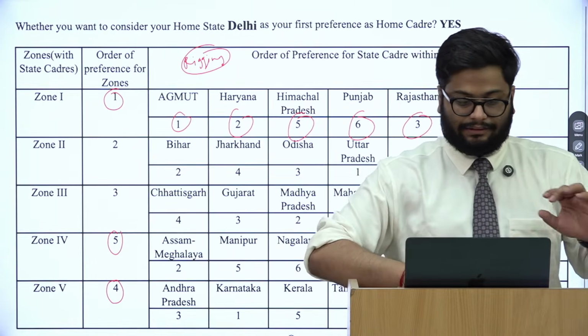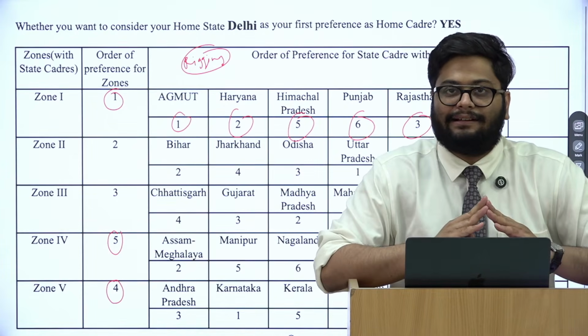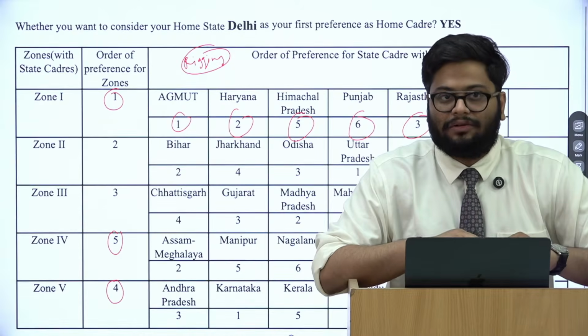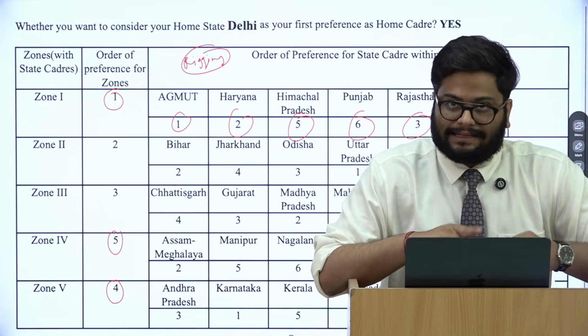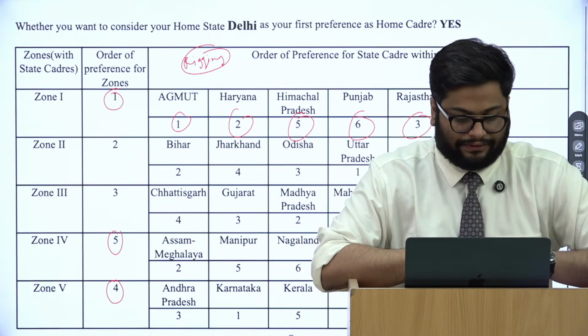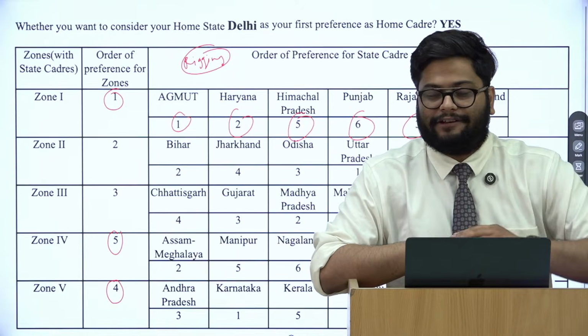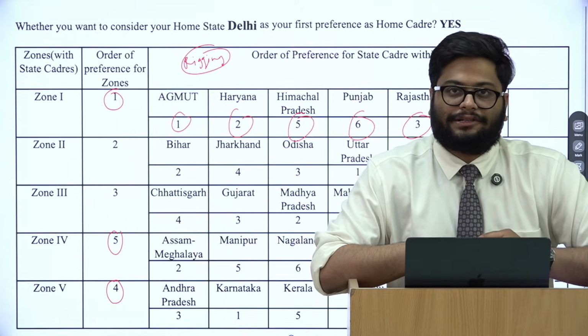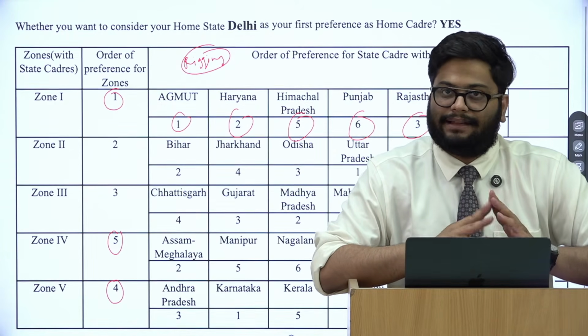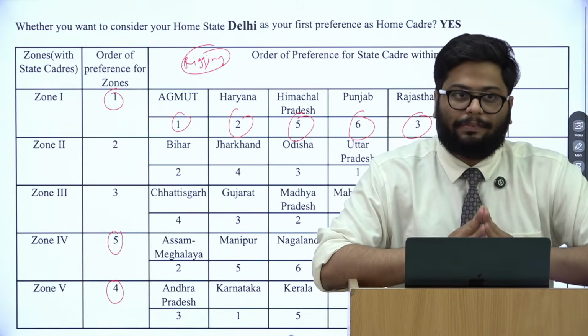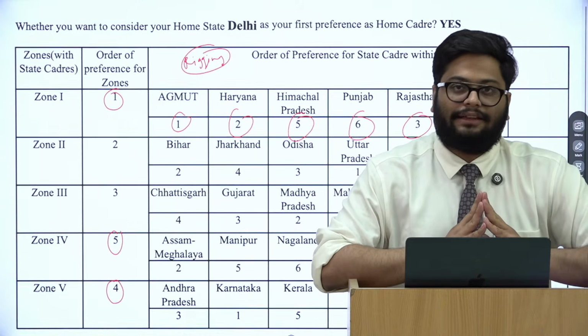Udit, specifically with respect to cadre, you have to fill it right now. Other options are not opened up this time. Previously, they did open for a brief period last year the options to edit hobbies, etc. But this time they have not opened that. They have only opened the option of putting your home state.